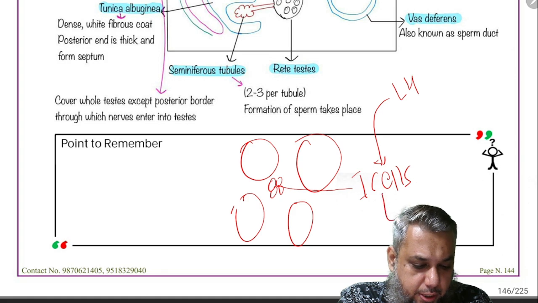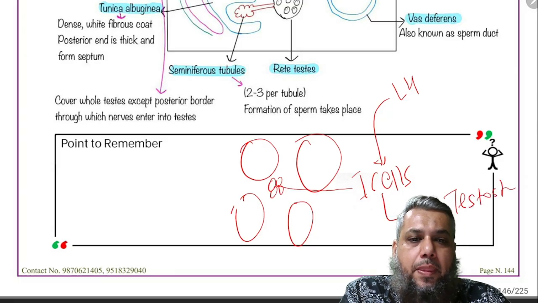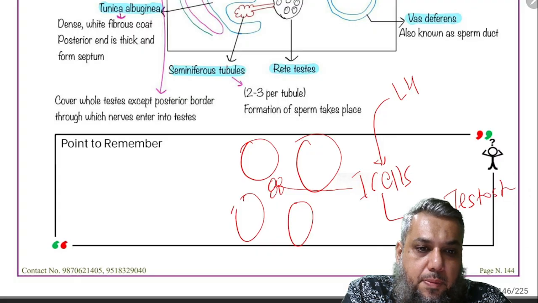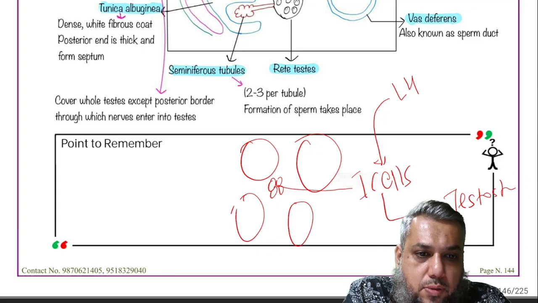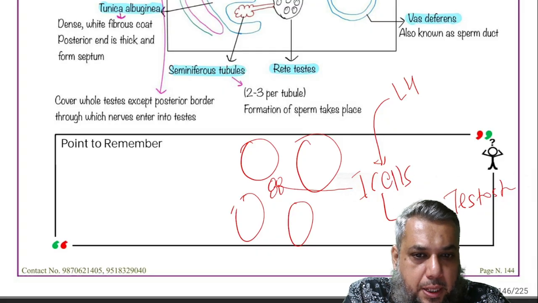As a result, the interstitial cells secrete the male sex hormone called testosterone. Testosterone is the principal androgen in the case of males. It helps in stimulating the process of spermatogenesis. Testosterone also is responsible for secondary sexual characters in males.